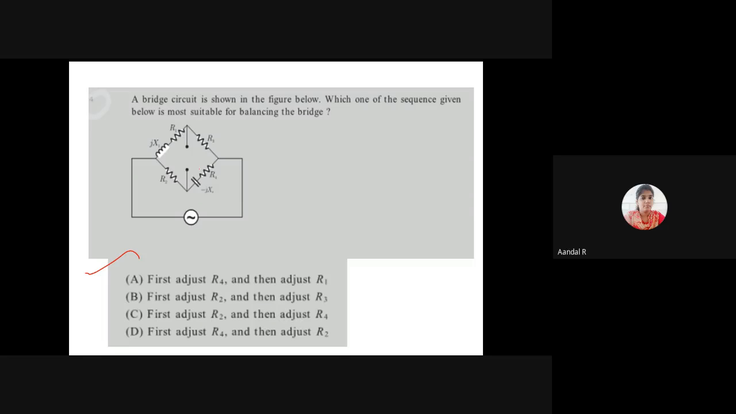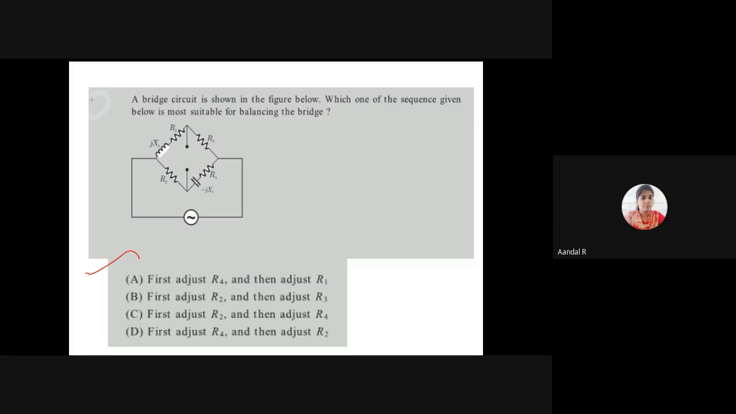Usually we have the formula Z1 Z4 equal to Z2 Z3. Z1 is the opposite arm's impedance. The product of opposite impedances is the balancing bridge condition: Z1 Z4 equal to Z2 Z3. Which one of the given options is the best to balance the bridge?